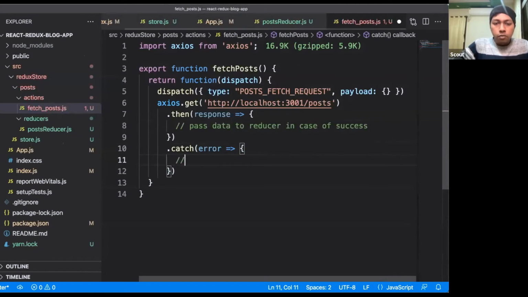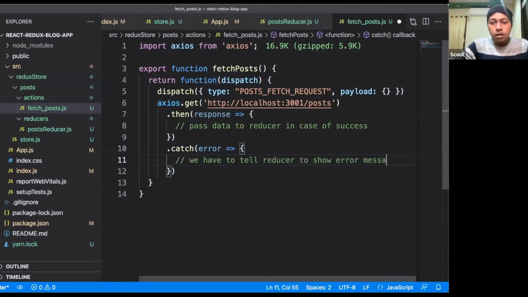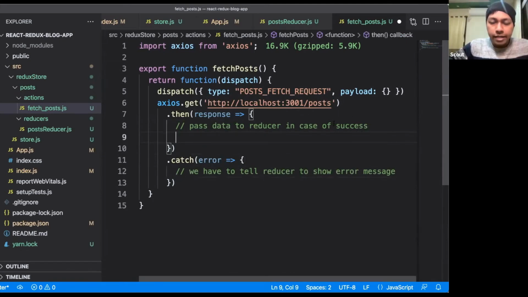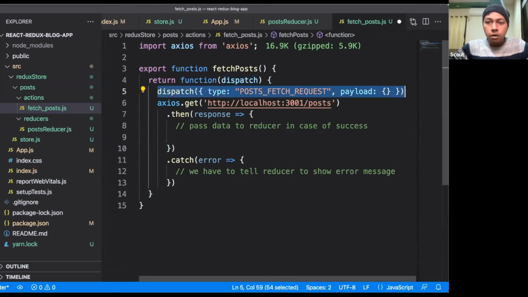And if we catch any error, we have to tell the reducer to show an error message. So these are the three cases, right? If everything goes well, we have to pass down the data back to the reducer. If things are not so well, we have to show an error message in our browser, right? Now, how will we pass the data to the reducer? Again, we have to dispatch one action.